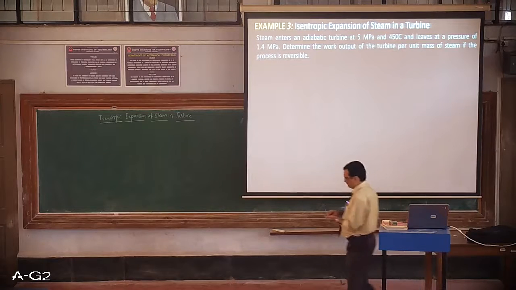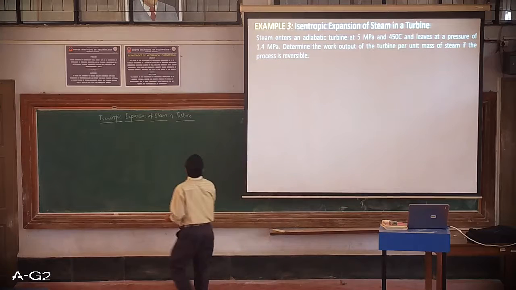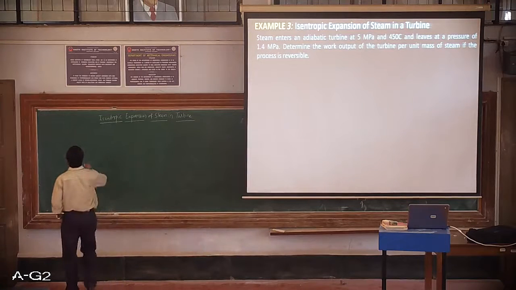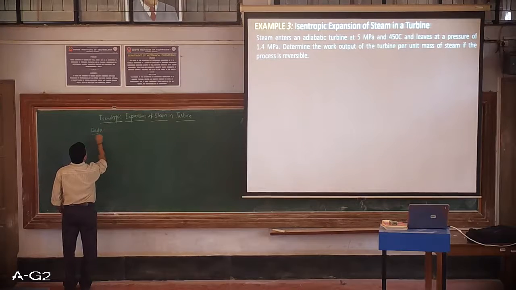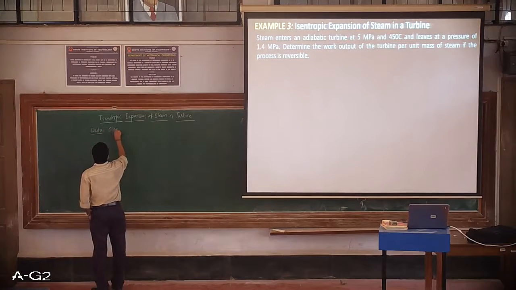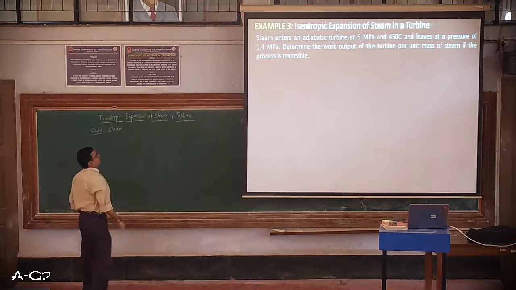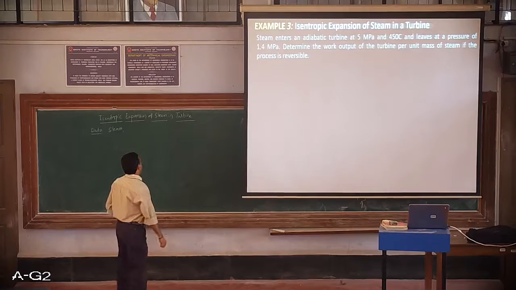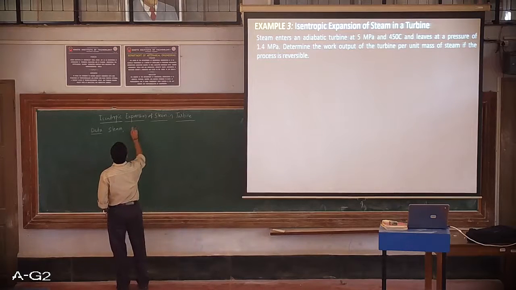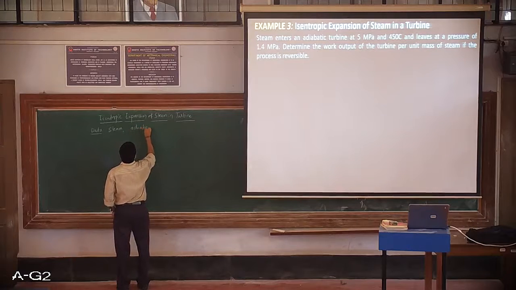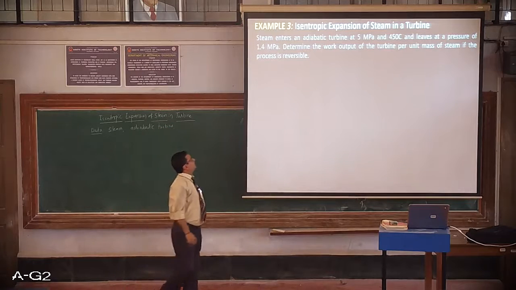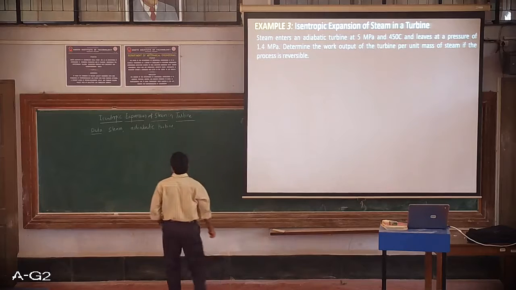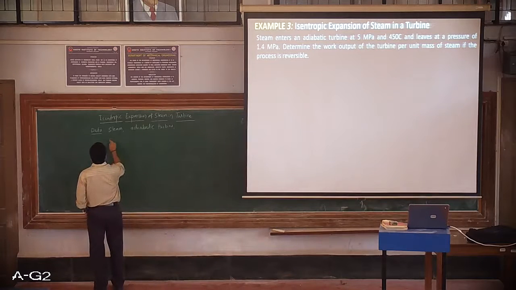So for the given statement, let me write what all are considered. Okay, so we can take down the data given. It is given for steam, an adiabatic turbine, one of the important terms to be noted down. It enters at 5 megapascal, so obviously this is going to be my state 1.